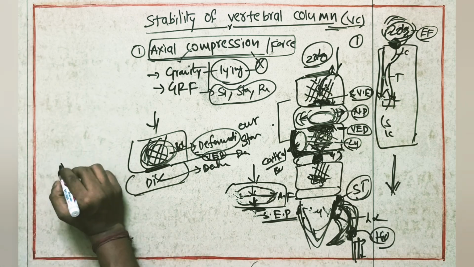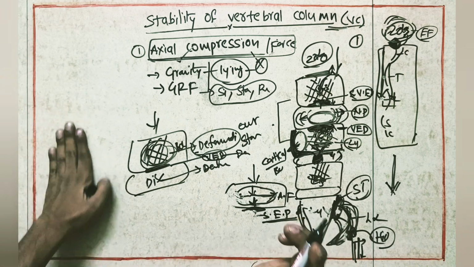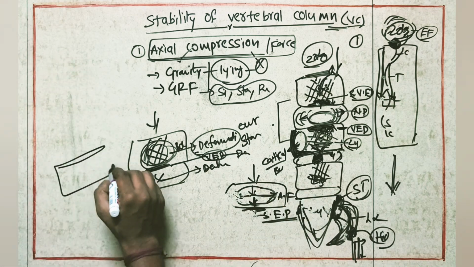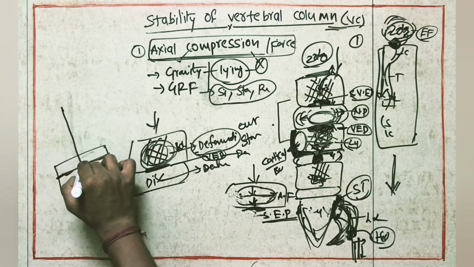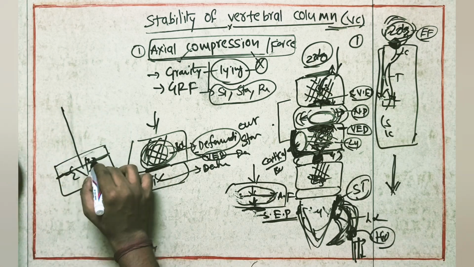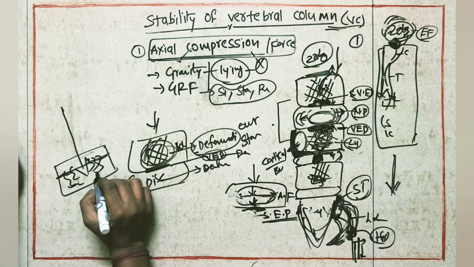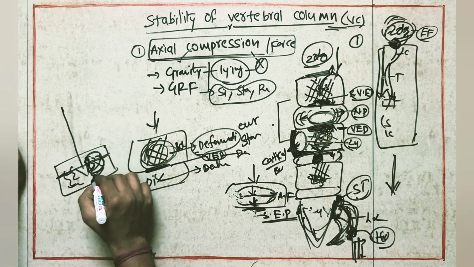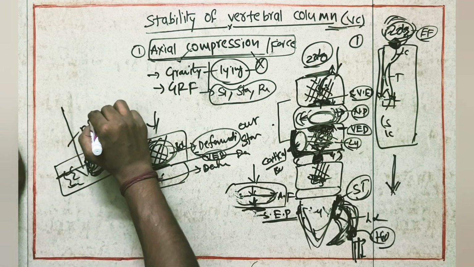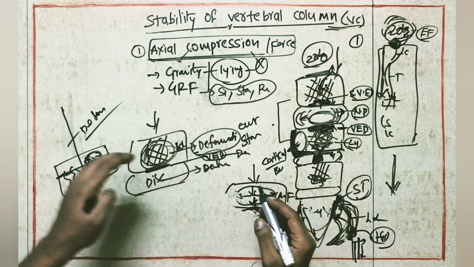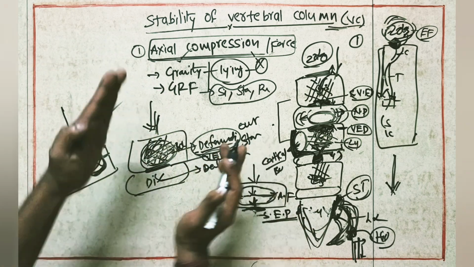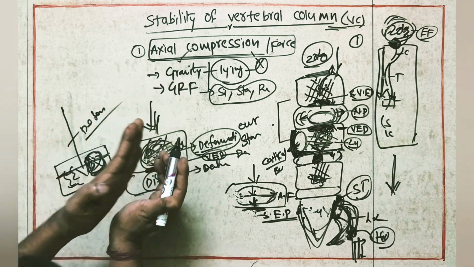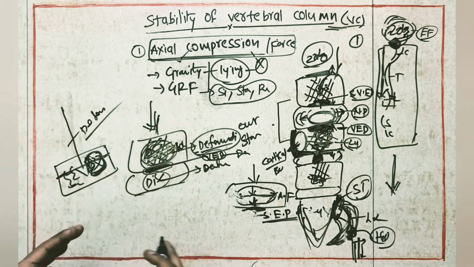Deformation, let me explain very simply. Suppose we take one cup with water inside. If we put a ball inside the water, what will happen? Ripples will form inside the water. So what does deformation mean? It is a temporary change in the structure of something. So here, temporarily, because of this axial compressive force, the trabecular system in the body of the vertebra will go for compressive deformation, the disc will go for compressive deformation, and the vertebral end plates will go for compressive deformation.